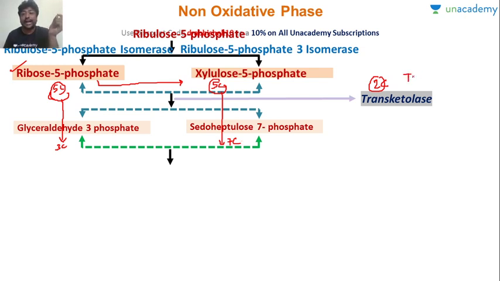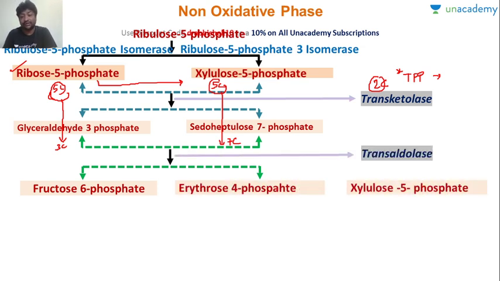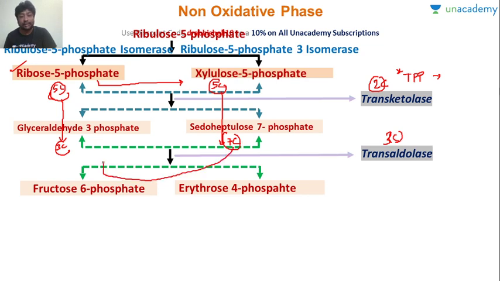Very important, thiamine pyrophosphate is a coenzyme for the transketolase reaction, number 1. And this is the step which is inhibited in Wernicke-Korsakoff psychosis. We are going to study it in the clinical correlation. Then the next step is the transaldolase reaction. So what transaldolase does is, as I told you, this does not require thiamine pyrophosphate, and there is a transfer of 3 carbon. So now this 7 carbon, what it will do is, and this is 3 carbon, so it will transfer 3 carbon back here.